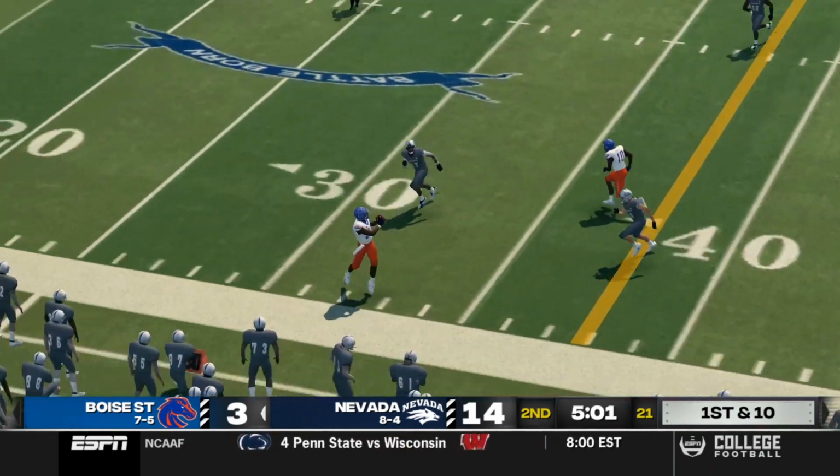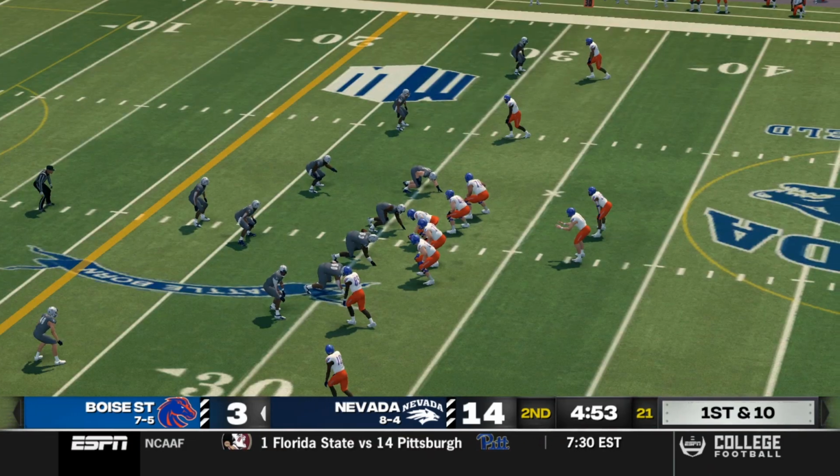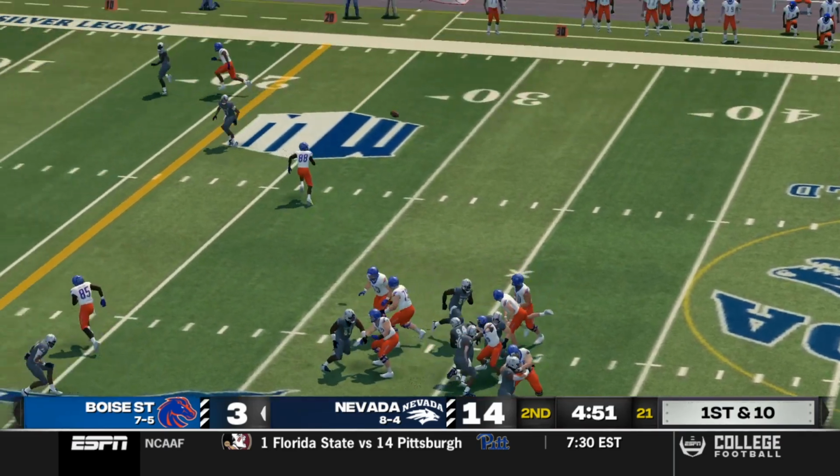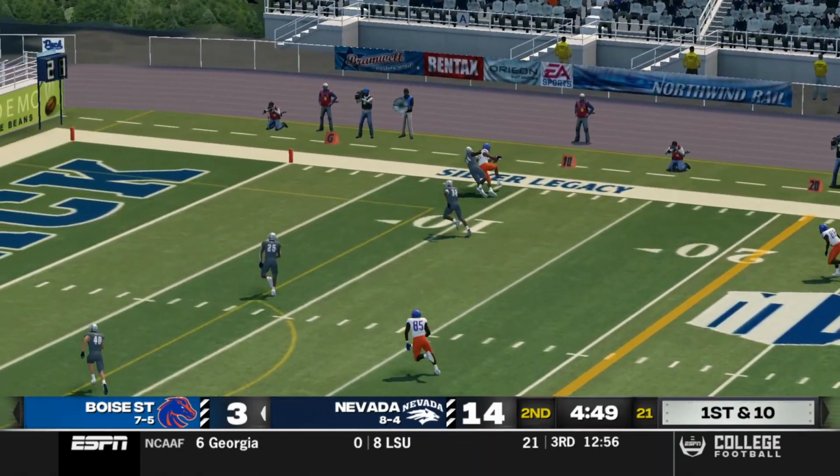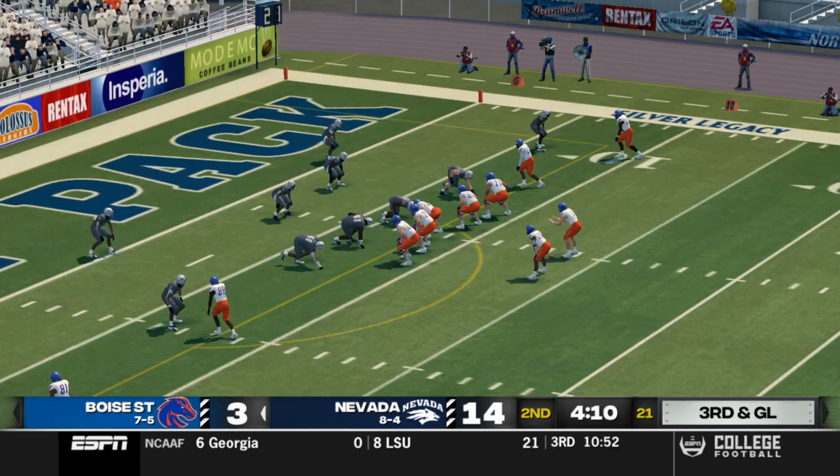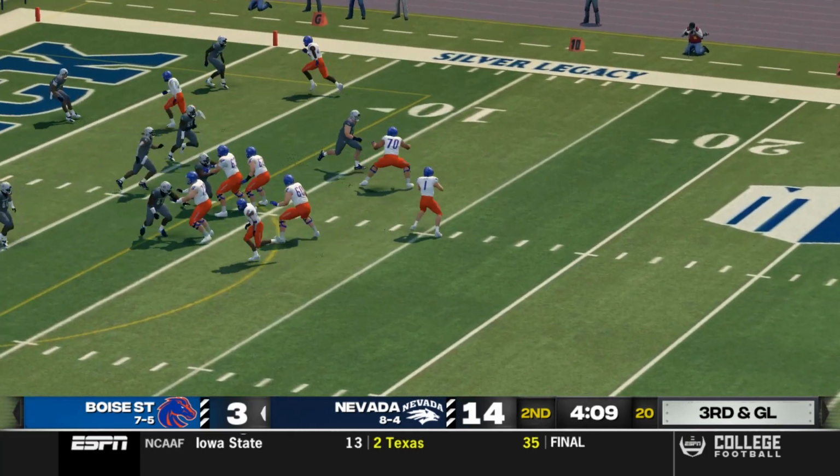Then it's Jackson throwing deep left side. He finds Don Armstrong, who he's connected with already, and then throwing right side. Look at that beautiful catch by Michael Harlow for 24 yards.